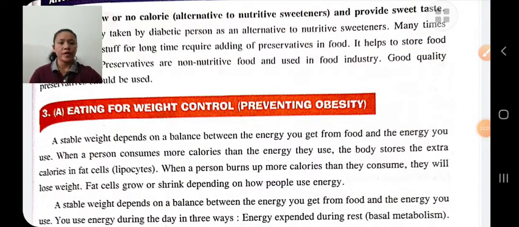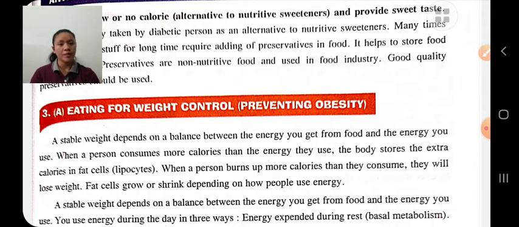Eating for weight control, that is, for preventing obesity. A stable weight depends on a balance between the energy you get from the food and the energy you use.